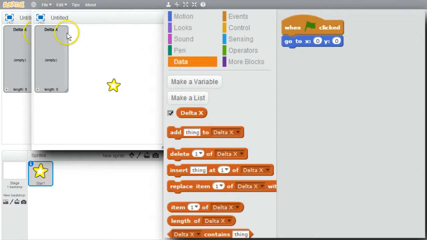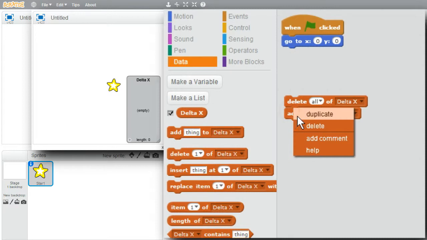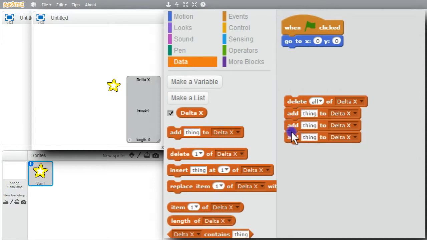Okay. I'll move this over, initialize it, delete all, add, duplicate, duplicate. For delta X, I want sprite 1, which will be the creating sprite, to stay in the center. Its X position won't change, it'll be 0. The first clone sprite will change X by +3, and Y, it'll move to the upper right. The second clone, index number 3, will change its X position by -3, will move down to the left.